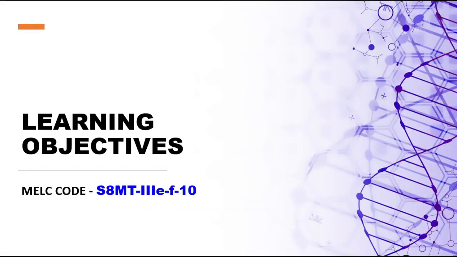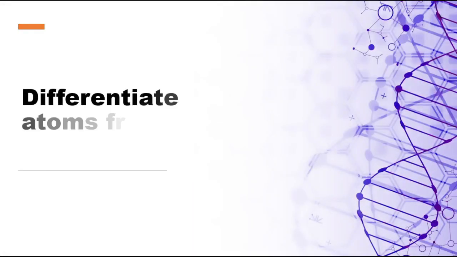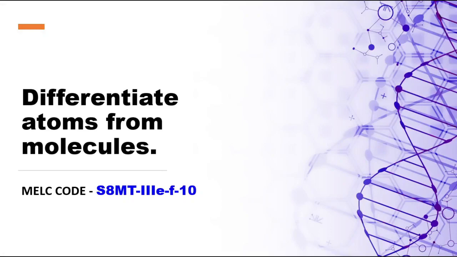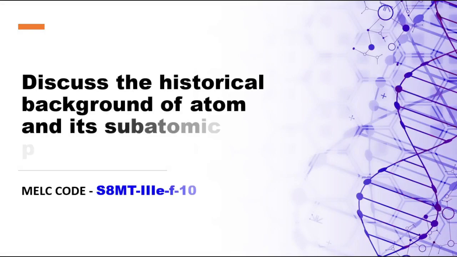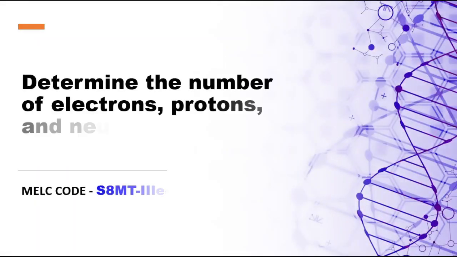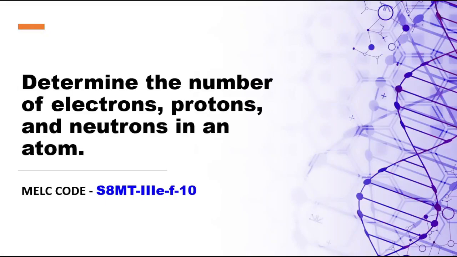Now, let us have the learning objectives for this topic. The first objective is to differentiate atoms from molecules. Next is to discuss the historical background of atom and its subatomic particles. And lastly, determine the number of electrons, protons, and neutrons in an atom.